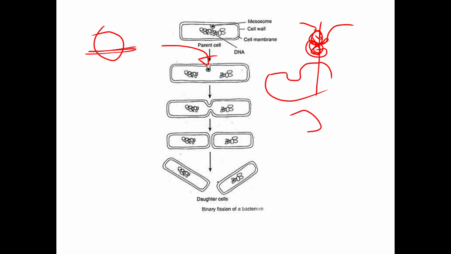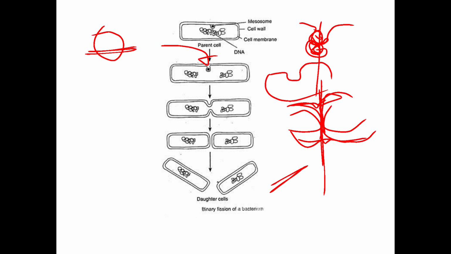We can see the differentiation here where thickening takes place. The thickening of the cell takes place at these adjacent sites, which break and give rise to two daughter cells that are identical to the parent cell. This is the case in binary fission.